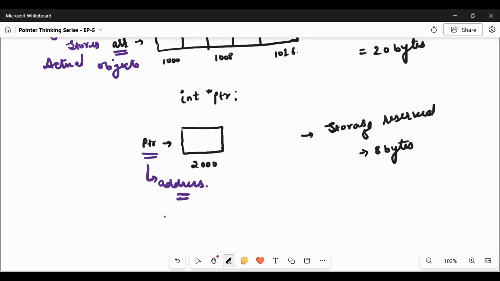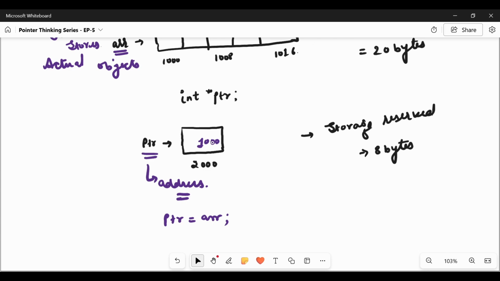So if we make PTR equal to array, then in this the first element's address will get stored. So this is the difference between array and pointer. First is how the compiler reserves memory for them, and second is what they store.